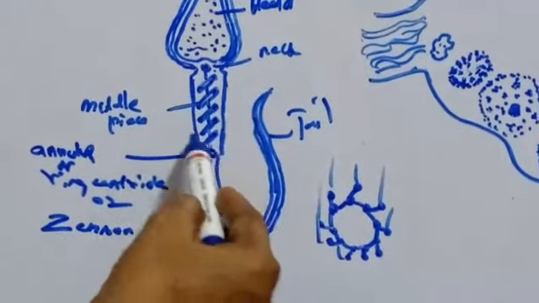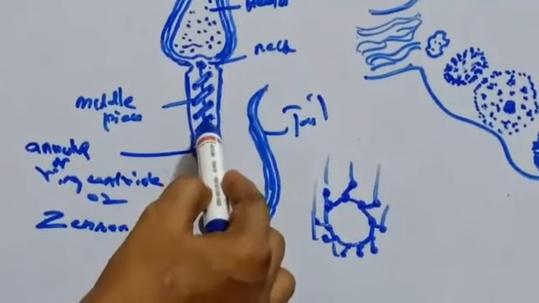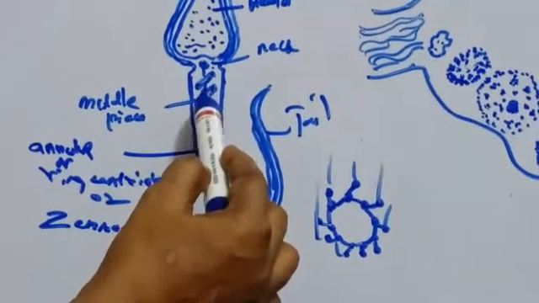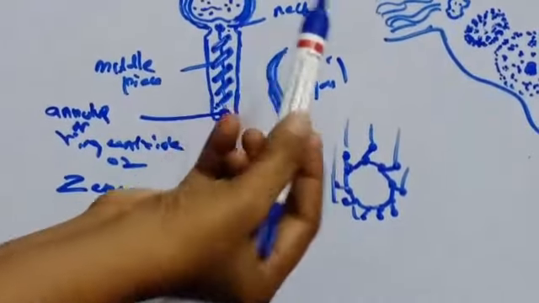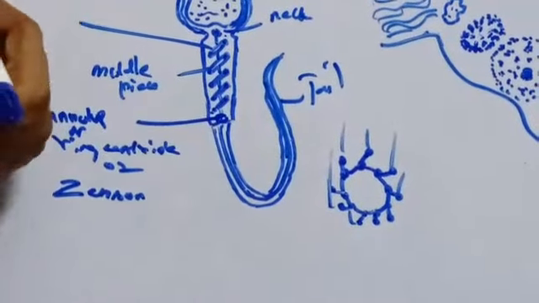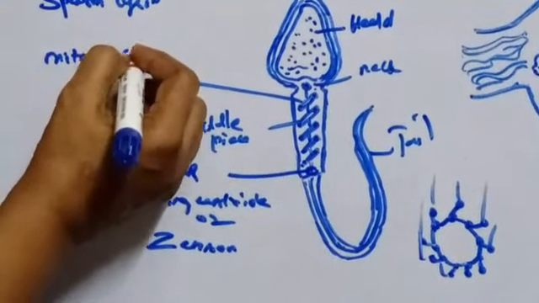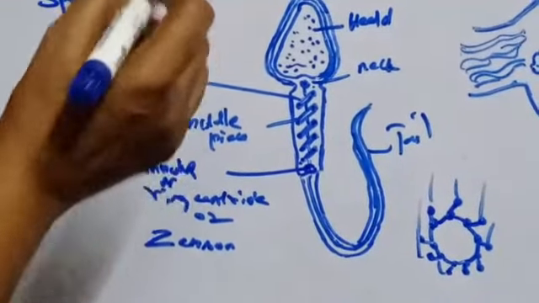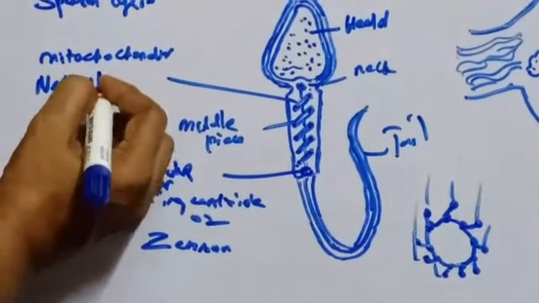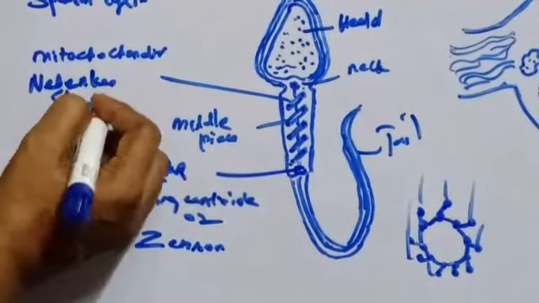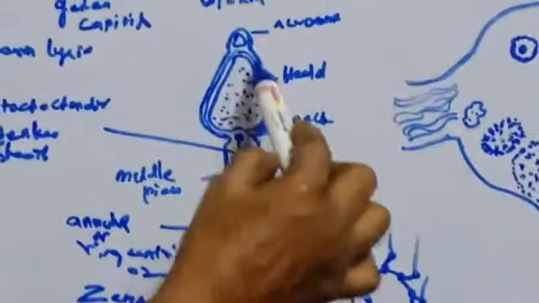The part of the axial filament which lies in the middle piece is surrounded by a spiral sheath. This spiral sheath is made up of mitochondria. That is the Nebenkern sheath.